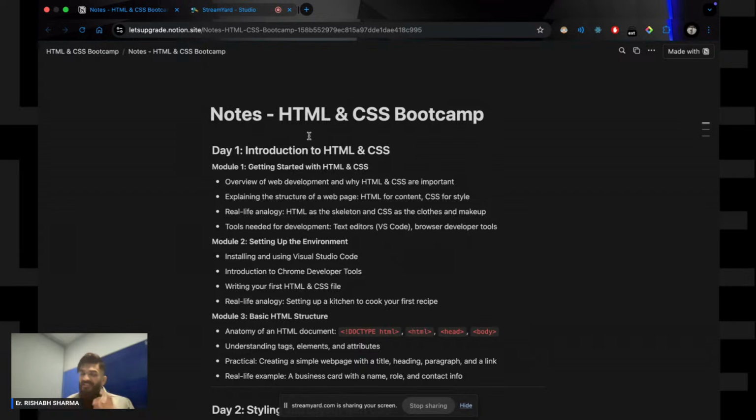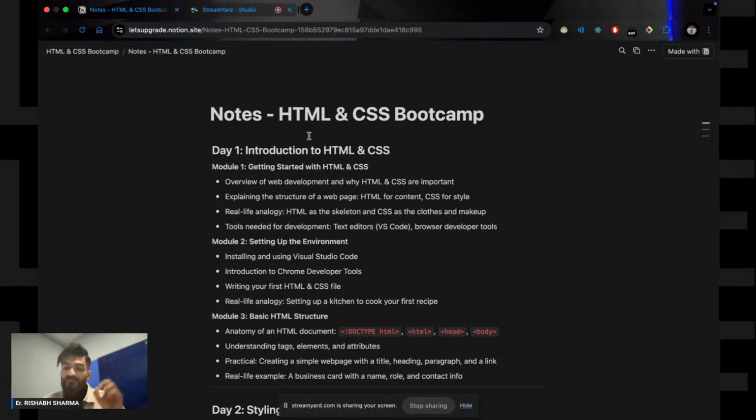Now let us first understand, when I say HTML, CSS and JavaScript, what are these, how important are they, and why are we learning this? We can learn React also. We can build websites using React, we can build websites using Angular. There are many more frameworks. Then why are we learning HTML and CSS?